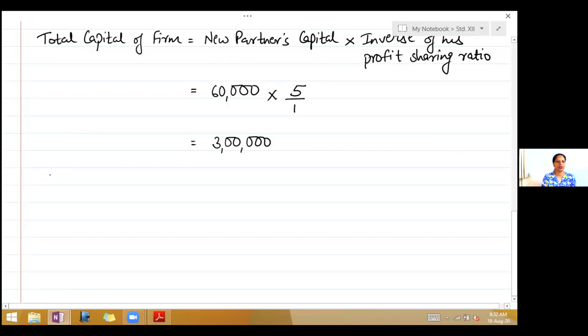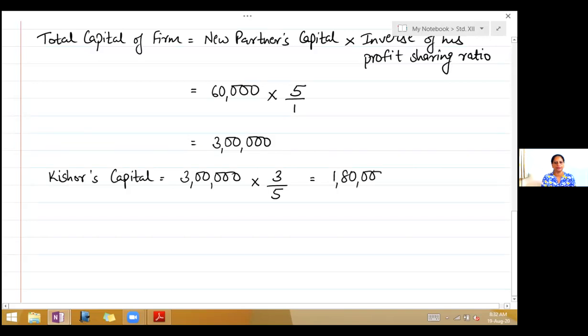So write down Kishore. So you will take the total capital of the firm. Kishore's capital is equal to 3 lakhs. And what is his new profit sharing ratio? It is 3/5. So you multiply by 3/5. So that will give you 1,80,000. Next is Lal.